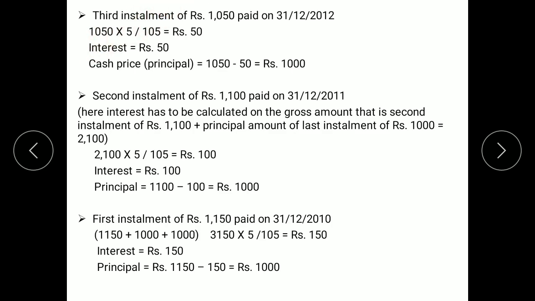We are done with the third year and second year. Next, first year's installment. First year's installment amount is 1150. We will not directly calculate interest on this amount. We will calculate the interest on the gross amount. So 1150 installment amount plus principal of second year plus principal of third year, so 3150, into 5% interest rate divided by 105. So it comes to rupees 150. So your principal amount is 1000.